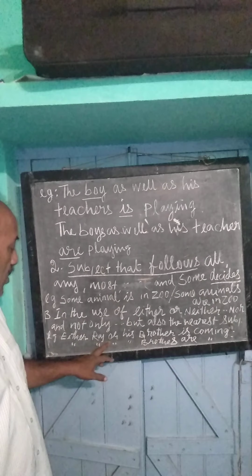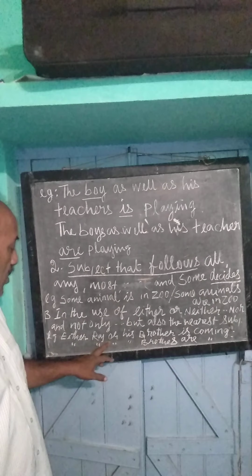Now the third rule in the second set. In the use of either or, neither nor, and not only but also, the nearest subject to them decides the verb.